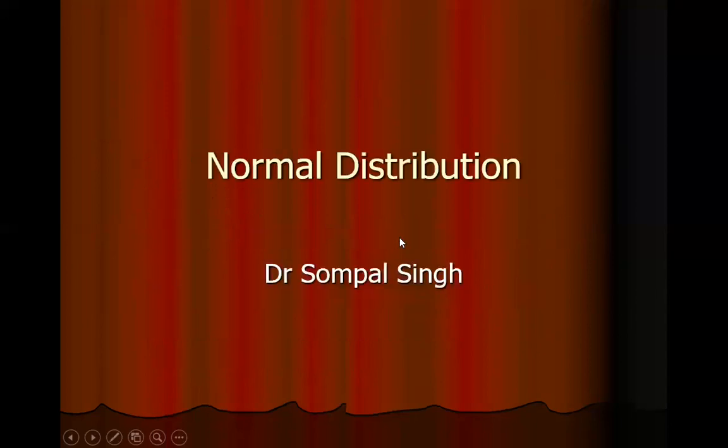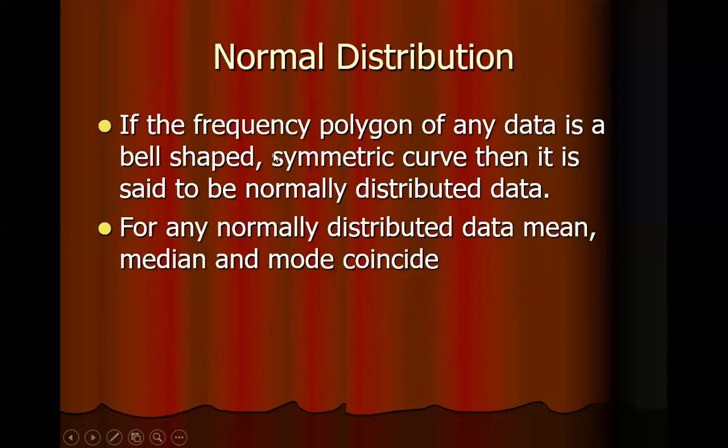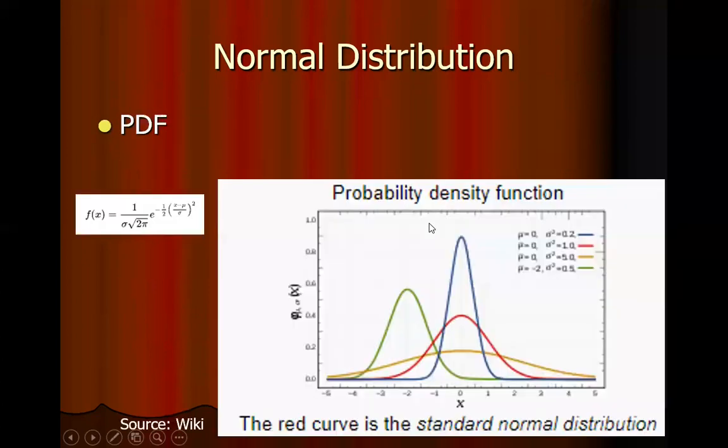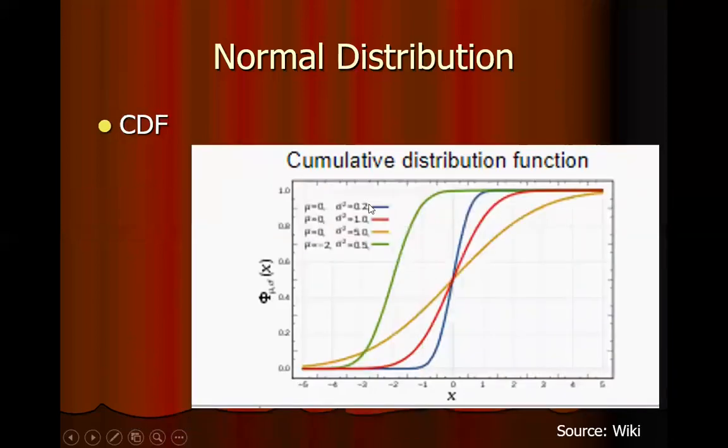Next is normal distribution. If a frequency polygon of any data is bell-shaped, symmetric curve, then it is said to be normally distributed data. For any normally distributed data, mean, median, and mode coincide. This is the probability density function of normal distribution. This is the formula for probability density function. This is cumulative density function for normal distribution.